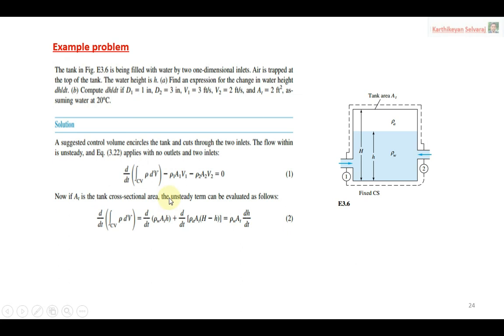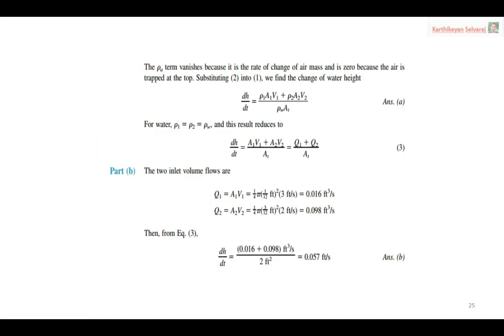So this is an example based on your continuity equation. The problem has two subdivisions, A and B. All the solution methods and solutions are also available. You can have a look.